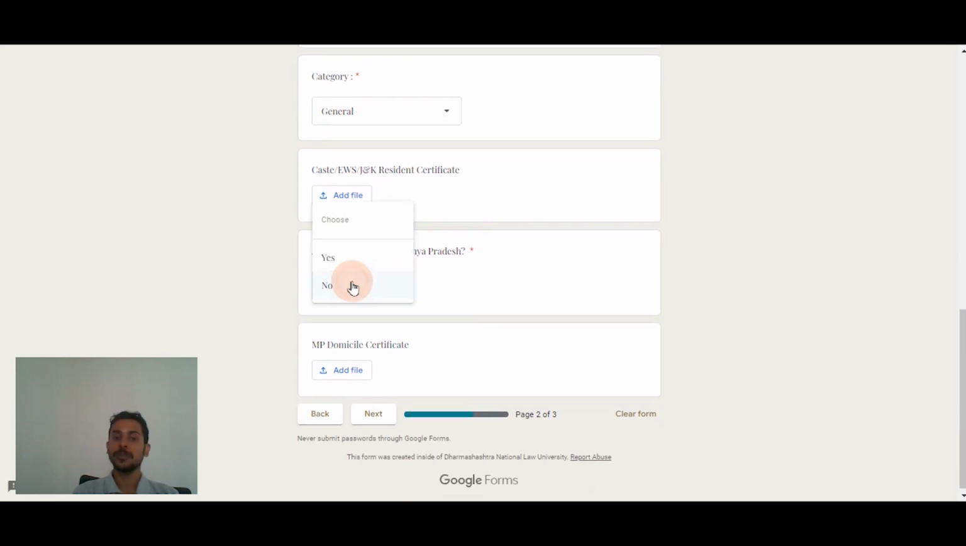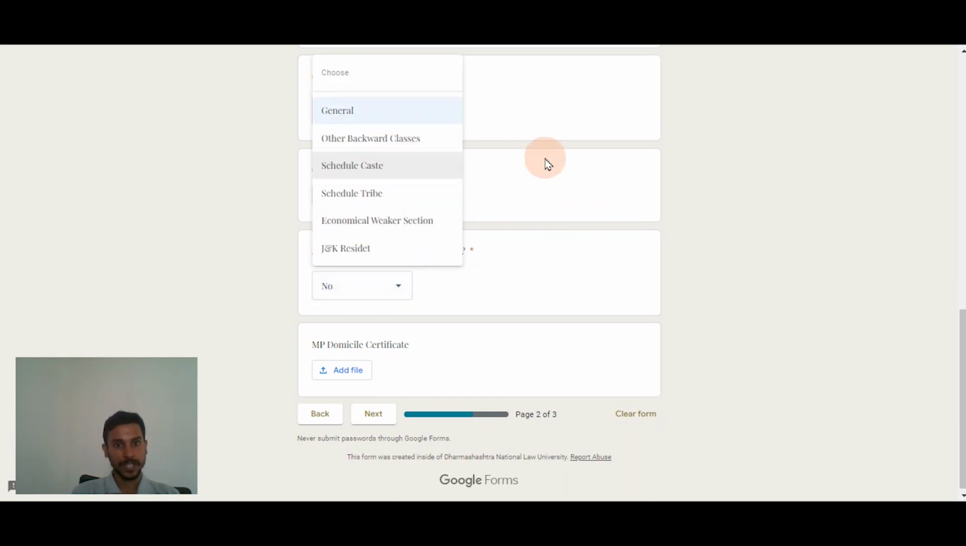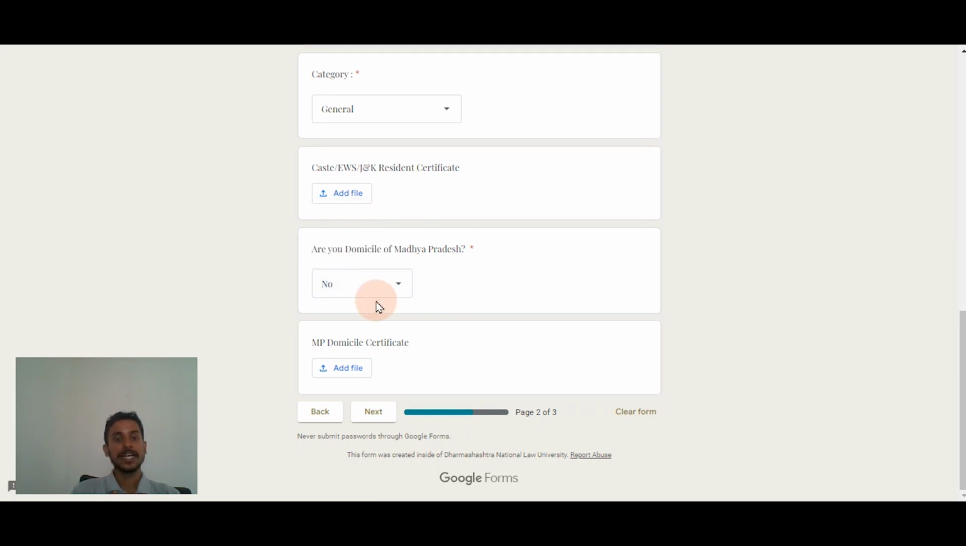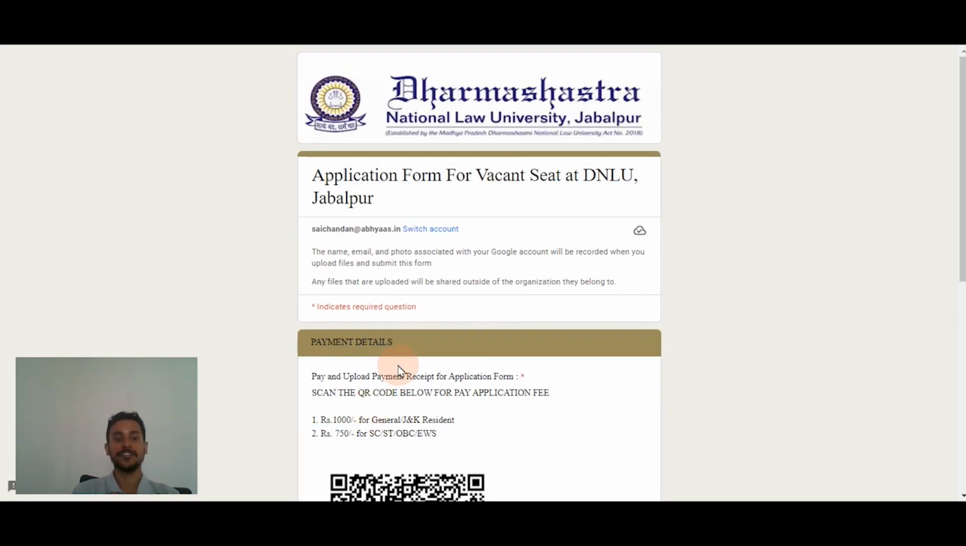If you are from MP domicile, you get extra leverage. For that, you need to mention that you are from MP, right? If you mention SC here and you mention MP here, you will be treated differently. And if you mention no for MP and type SC here, you will be treated differently. So if you are from Madhya Pradesh, make sure that you mention it here, pressing yes. In that case, you also have to upload the MP domicile certificate. After which you will be taken to the last page, which is the payment page.